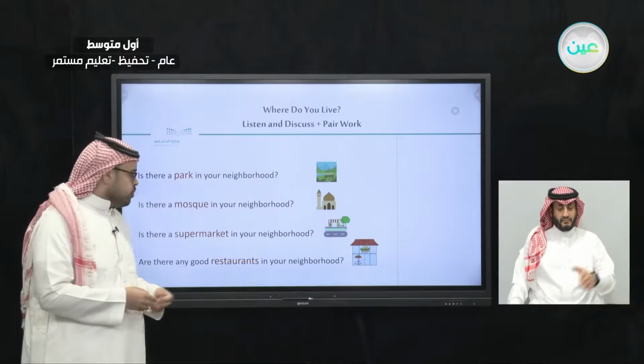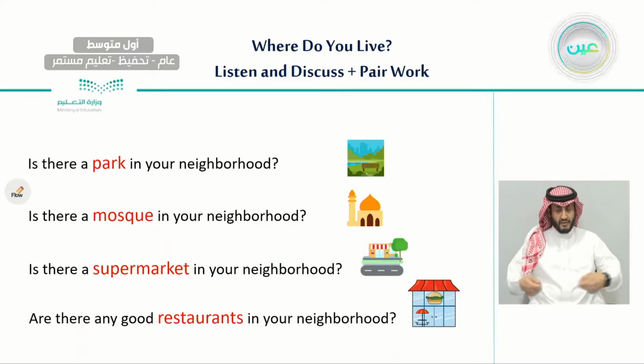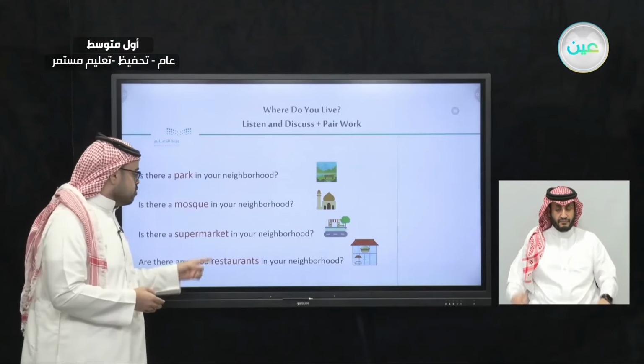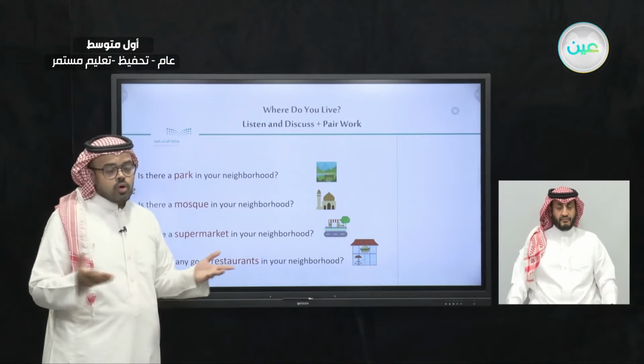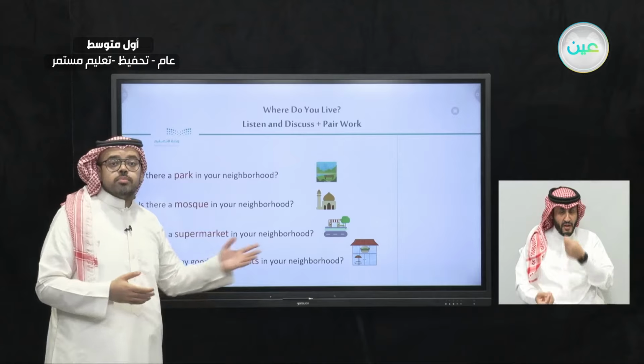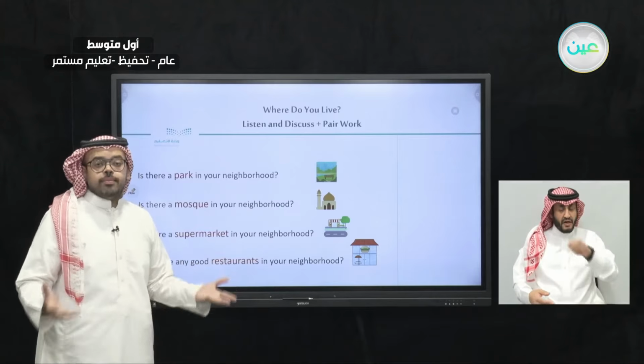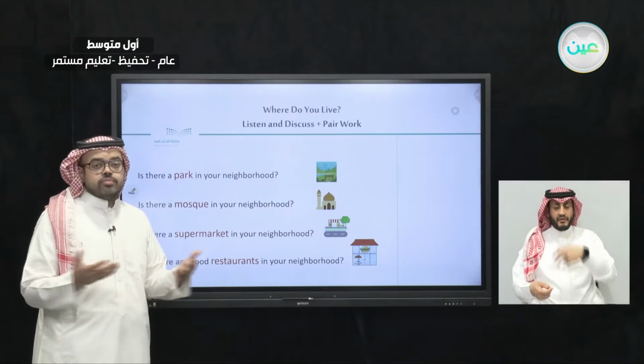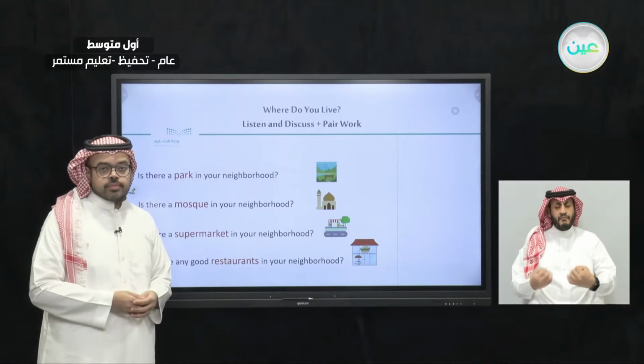And also, supermarket. It's the place where we go shopping to buy some groceries, some drinks and food to eat. And the fourth place is restaurants. We all know what a restaurant is. It's the place where we go to have a meal. And we have many types of restaurants.